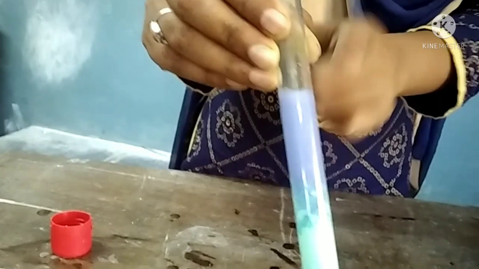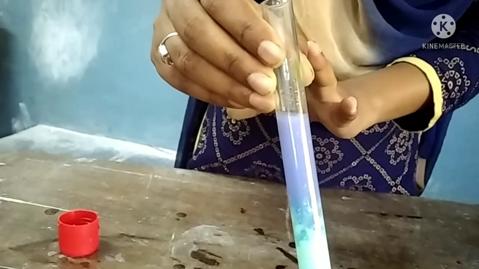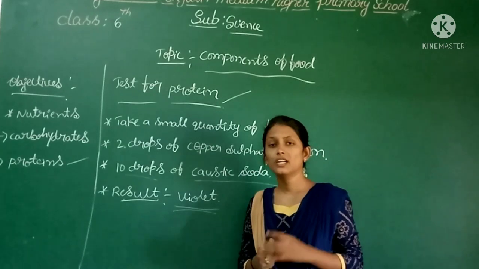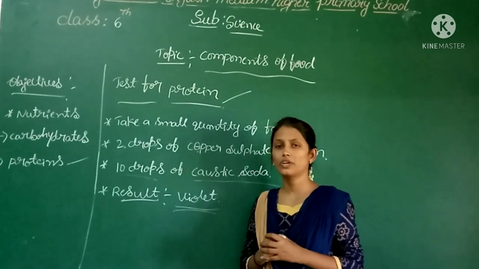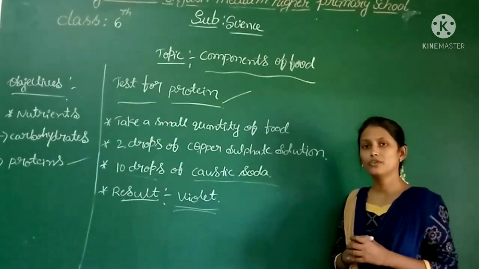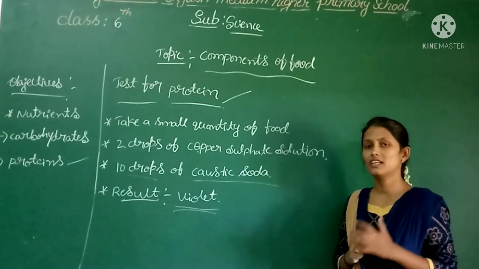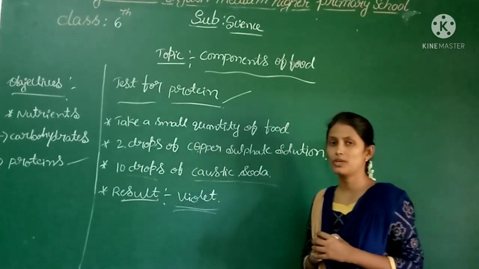From this activity we have understood that milk contains protein. We have seen how to test for protein using these materials. If your food item turns violet, it shows that your food contains protein.